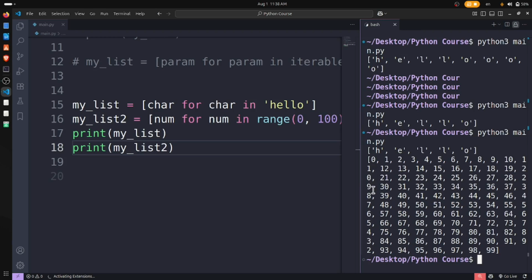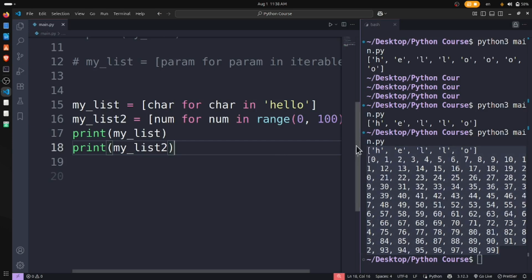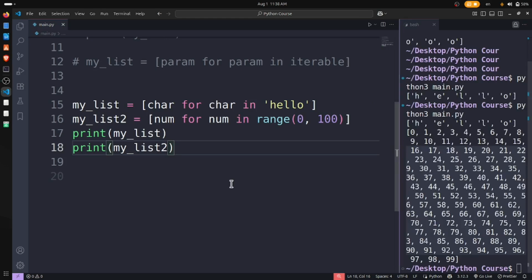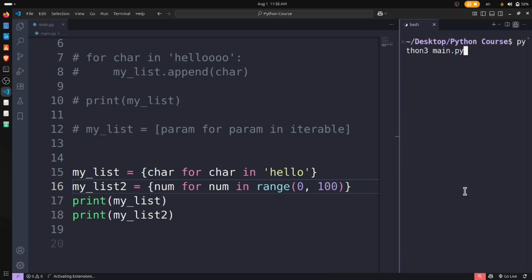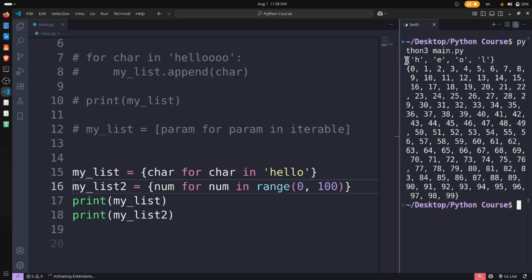So it works fine, easily. What about the set? How can we use this in a set? The only thing we change here is the bracket. Very, very easy.